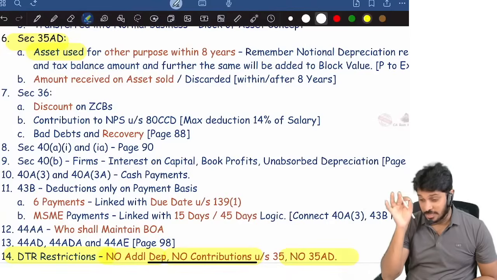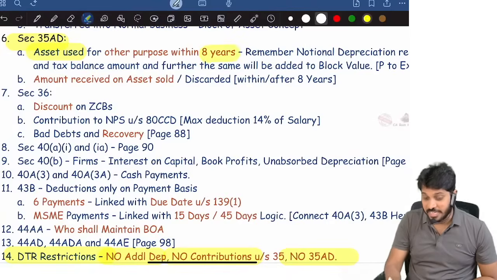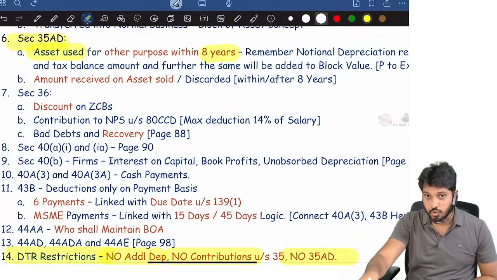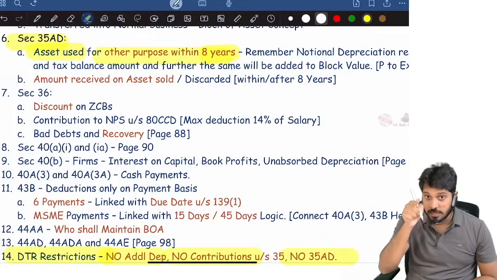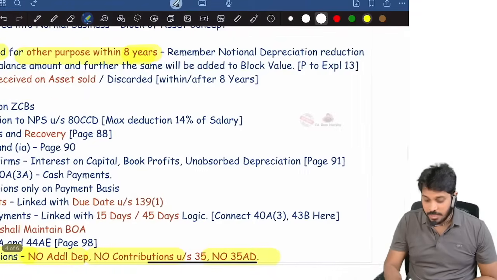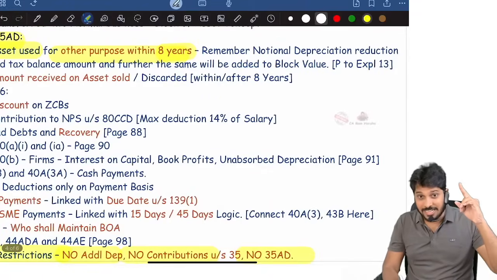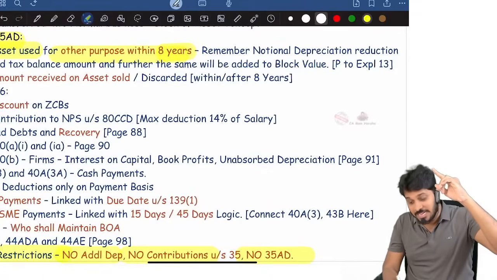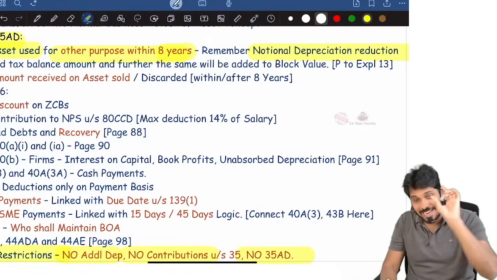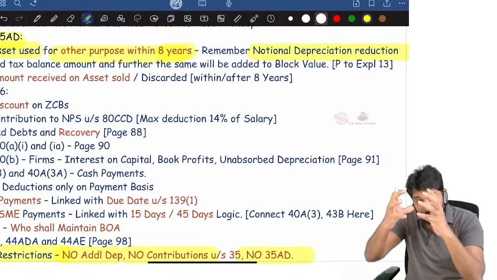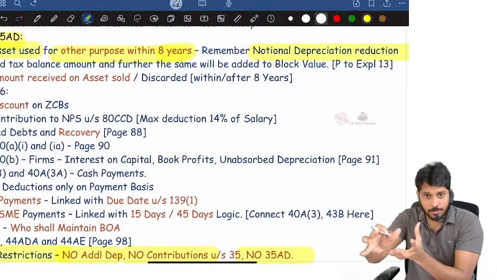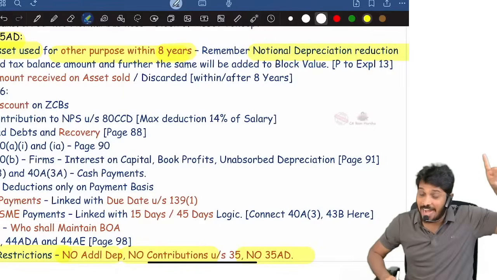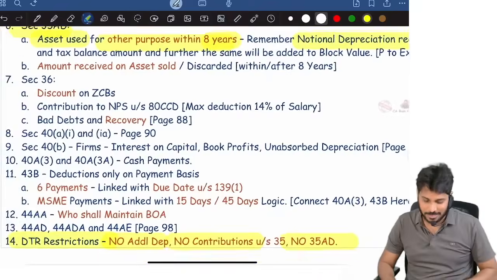Only one condition: that asset must be used for 8 years for specified business. Suppose within 8 years you are using it for other purpose, then whatever deduction you claimed earlier minus notional depreciation, that amount will be taxable. And this taxable amount is again added in the respective block. That's it.